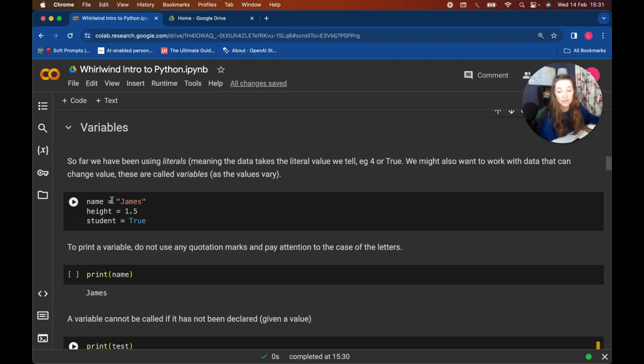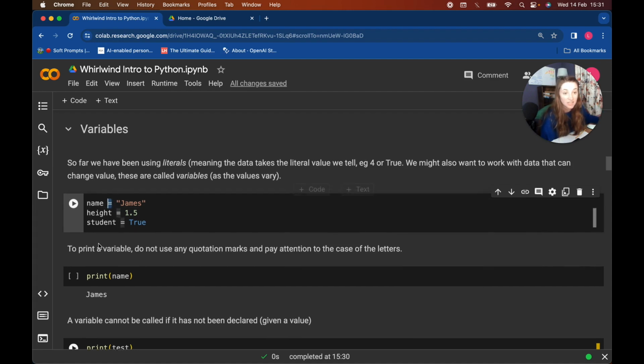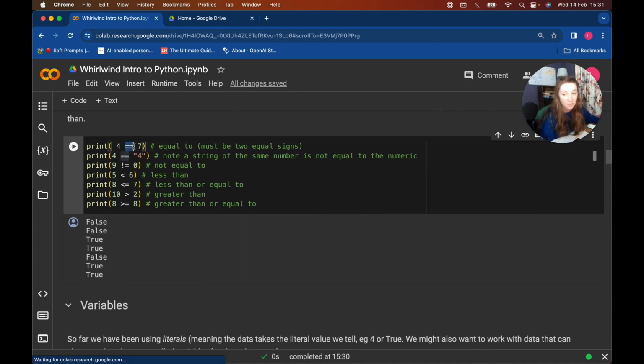And how we use them is we use a word or a set of letters. We can also add in underscores, so we could say name_of_player if we want to. I'm just going to undo that. But we have the name of the variable, and then we have a single equal sign. Notice that's a little bit different than up here when we had the double equal sign.